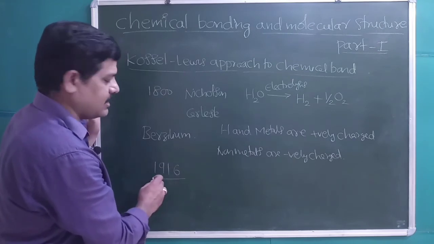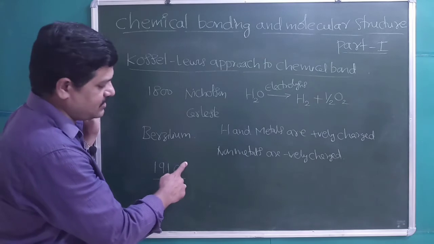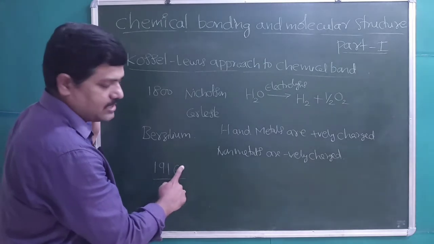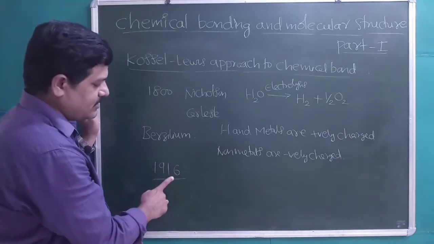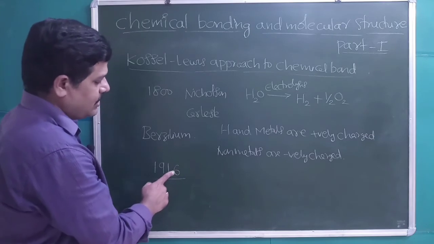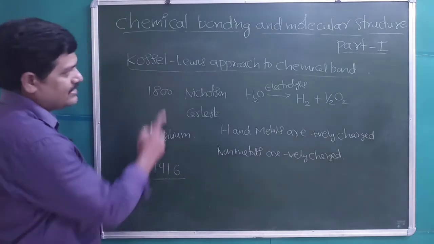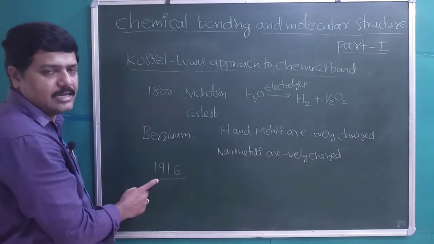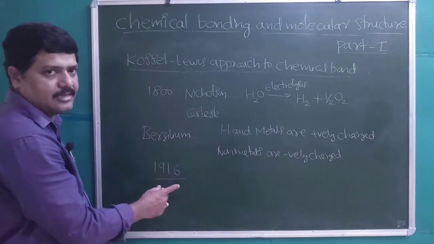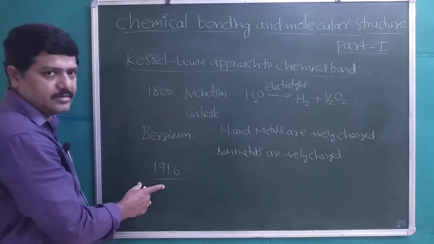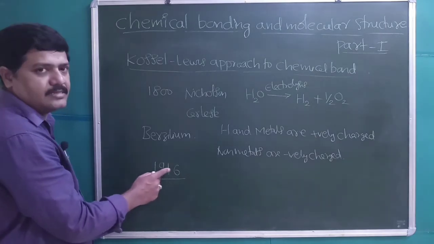Two scientists, Kossel and Lewis, independently and simultaneously gave the chemical bond theory known as the octet rule.